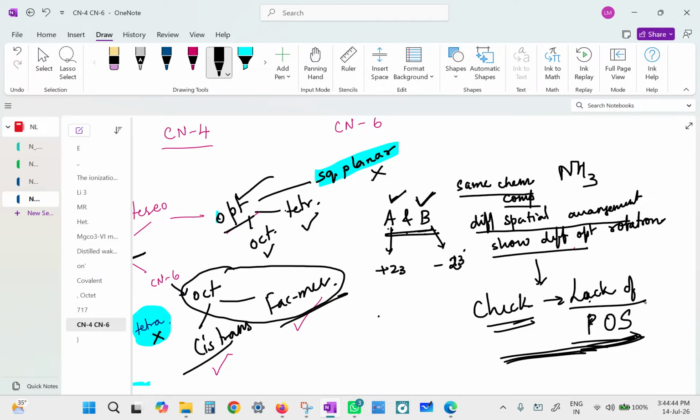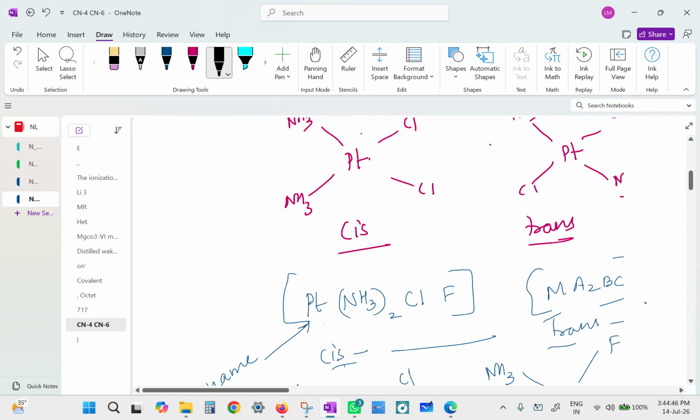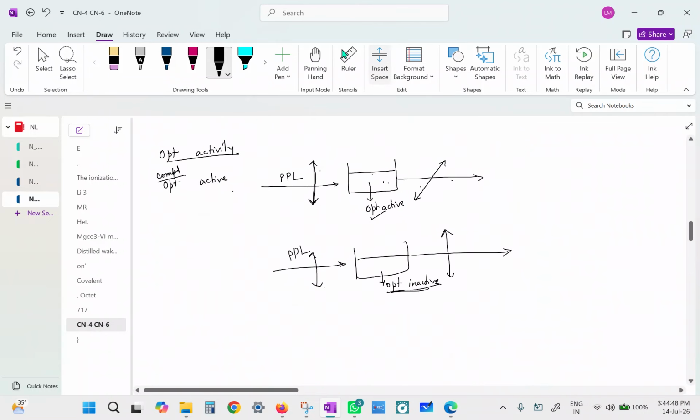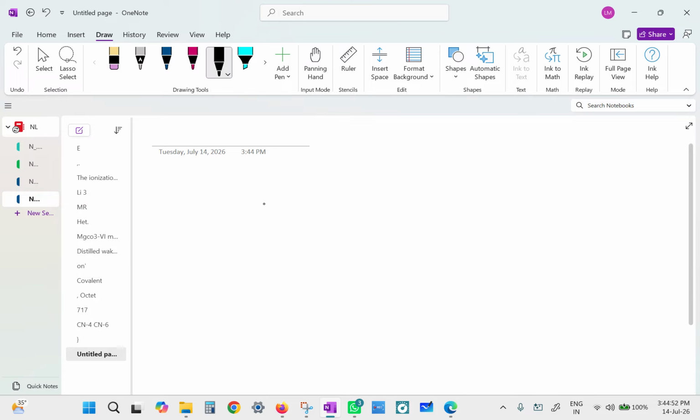We'll take up one case to understand this, and the rest we'll take up in the next class. There are only 2-3 cases. Supposing a metal is surrounded by 4 different ligands, ligand 1, ligand 2, ligand 3, ligand 4, there is no plane of symmetry.